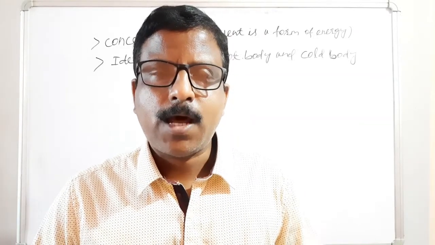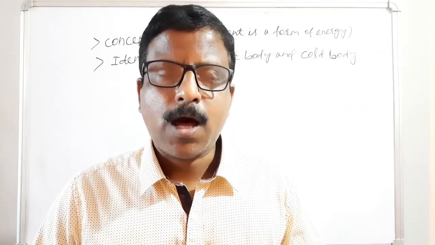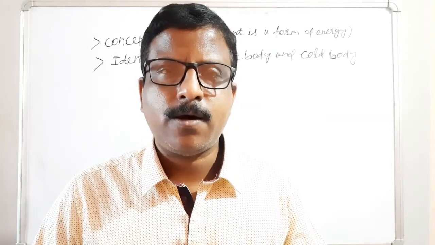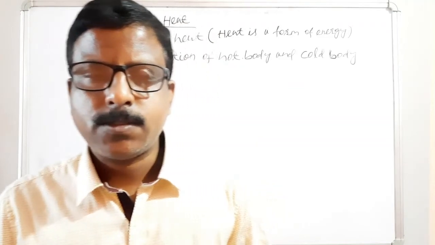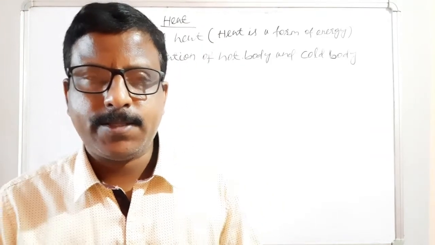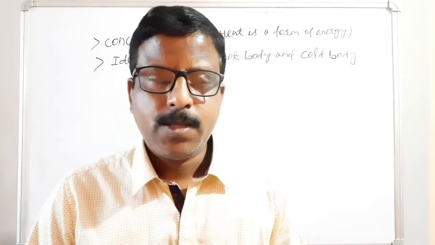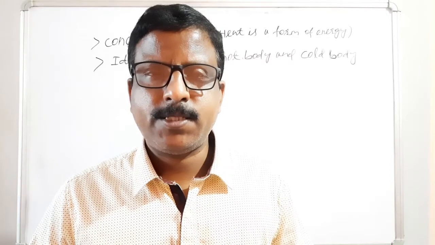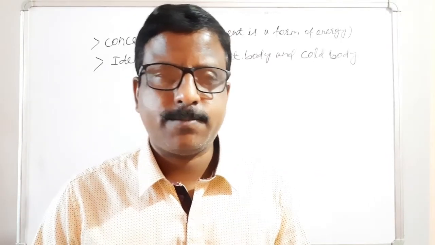Clear? Now, one body is cold, one body is hot, we know. But how does heat flow? Does heat flow from cold body to hot body or from hot body to cold body? How can we know? Electrical energy always flows from higher potential to lower potential, from positive terminal to negative terminal.